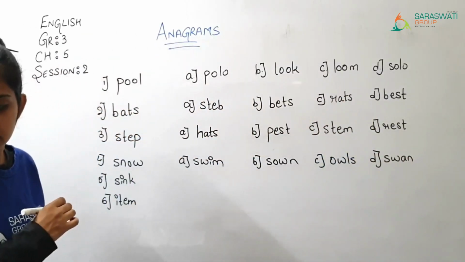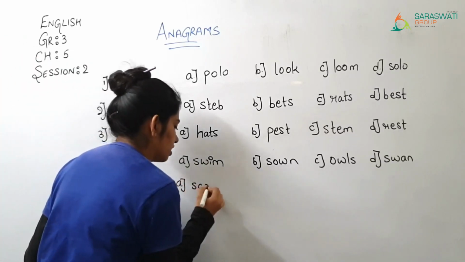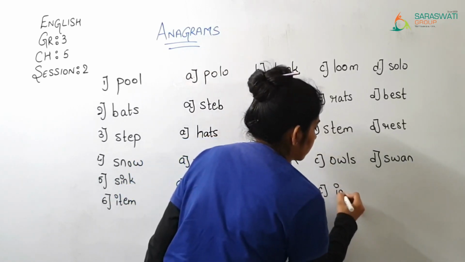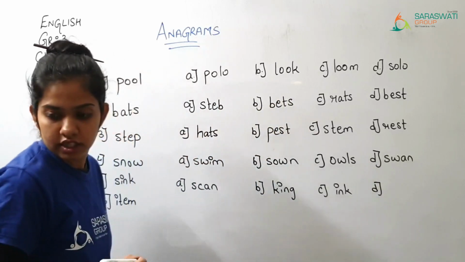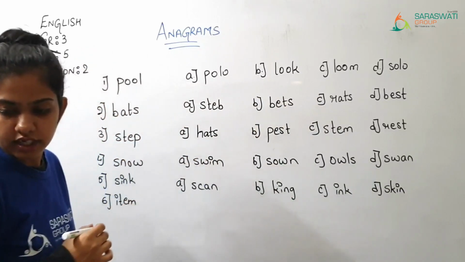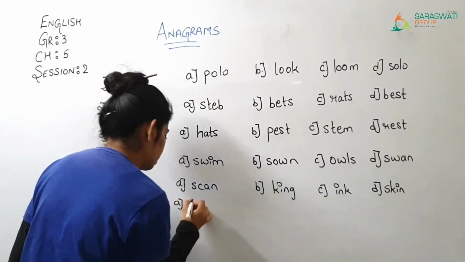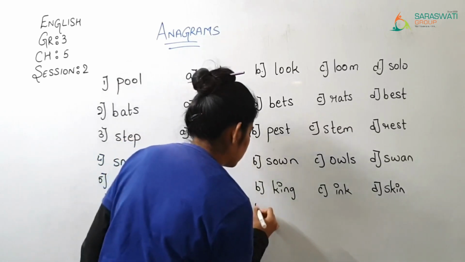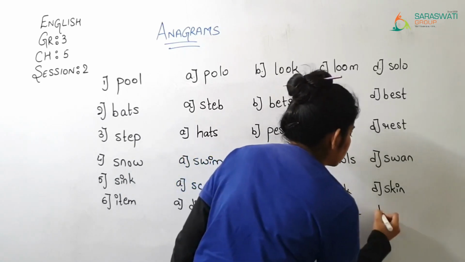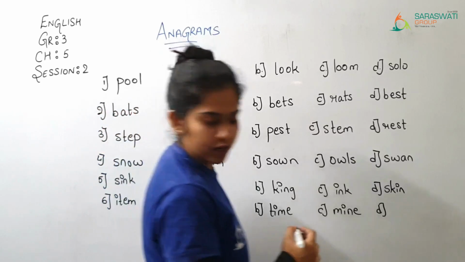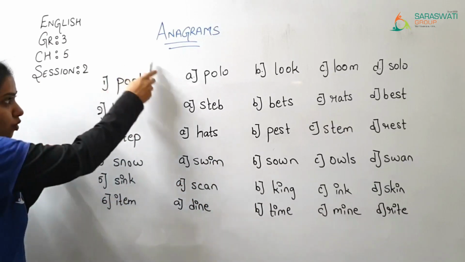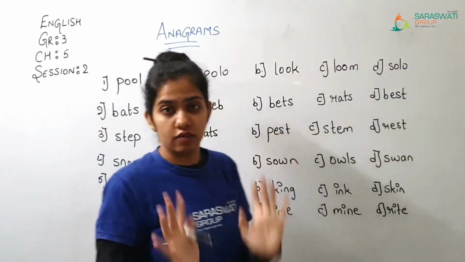Then afterwards, scan, king, ink, and number D, skin. Then afterward, dine, time, mine, and last D is right, R-I-T. So here I have written words and the A, B, C and D options are given to you.